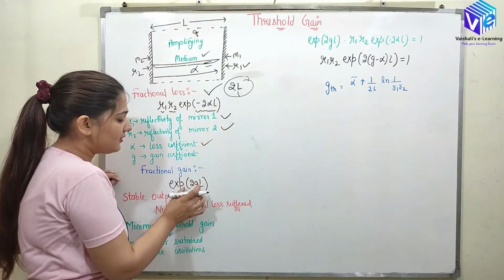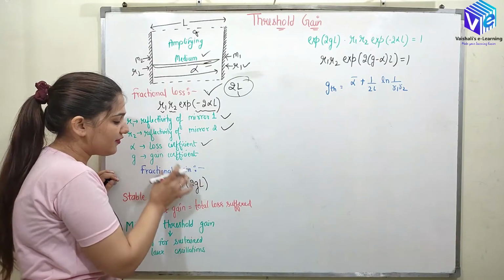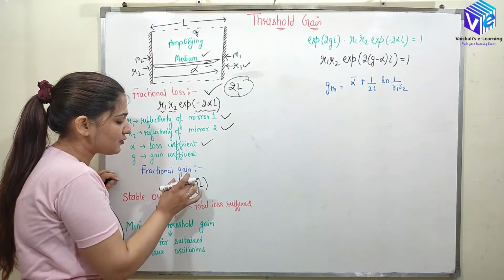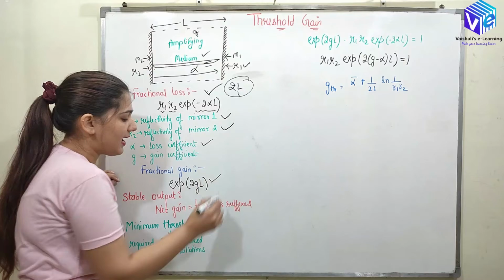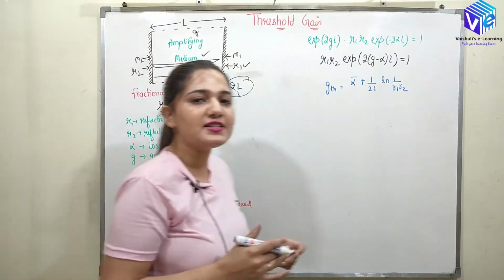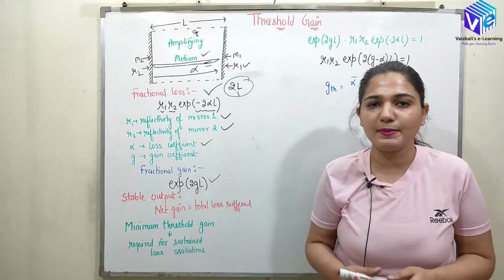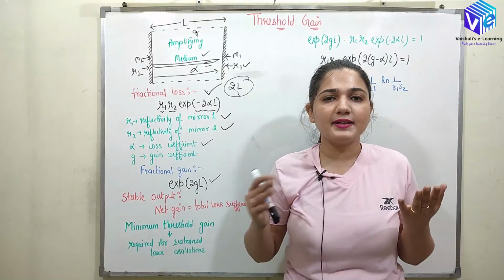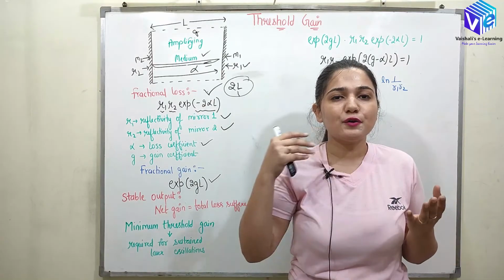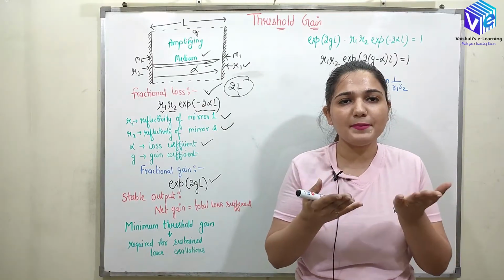So again, in the fractional gain as well, we have in the exponential 2GL. Now when I want to have the stable output, initially what will happen is I will be having more gain and the gain is increasing, right? So gain is increasing, losses are compensated.